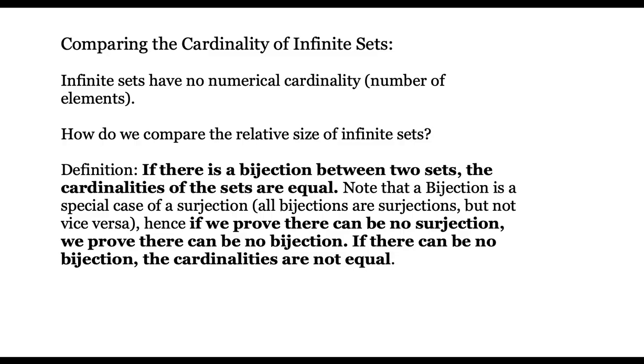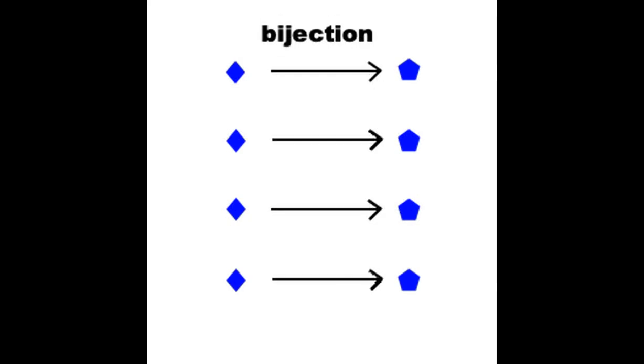Okay, so how do we compare the cardinality of infinite sets? They don't have a numerical cardinality because they're infinite. So how do we compare them? We compare relative size using bijection as a measure. Bijection is a one-to-one mapping between the two sets. If you can map the two sets one-to-one, then they must have the same size, even if they're both infinite.